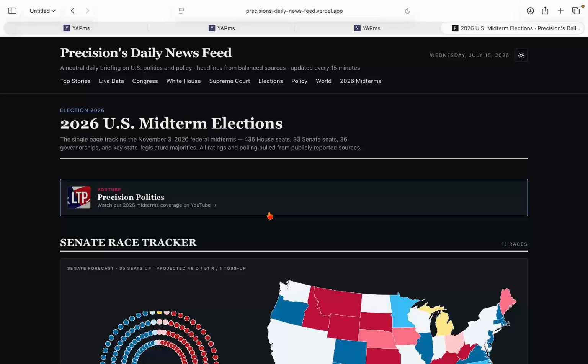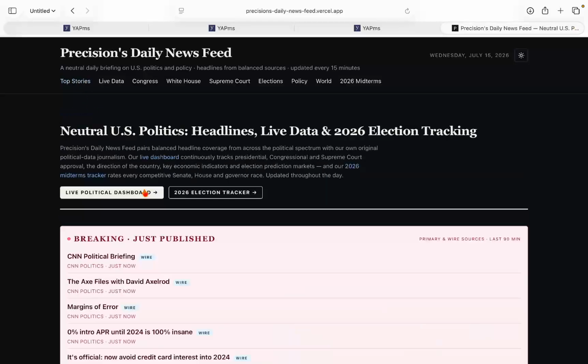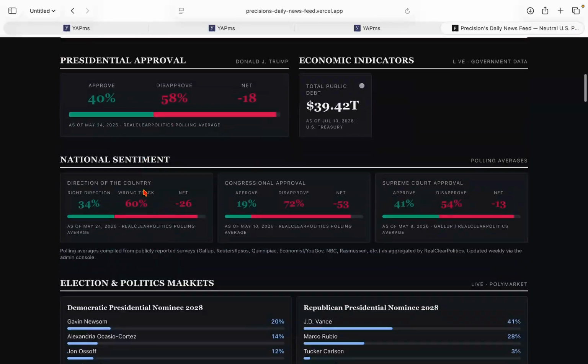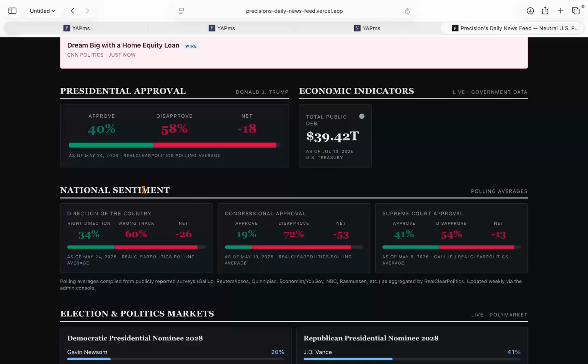So on our website, if you want to take a look at the 2026 midterm specifically, we have all the 2026 midterm stuff all put into one page. You can go right here. You see where my mouse is pointing, 2026 midterms. You click that, it takes you right there. If you want to take a look at the 2028 betting odds, some approval ratings like the Supreme Court, Donald Trump's approval rating, and favorability rating, it's on the very first page, under top stories. You just scroll down right here. So let's take a look at this really quick.